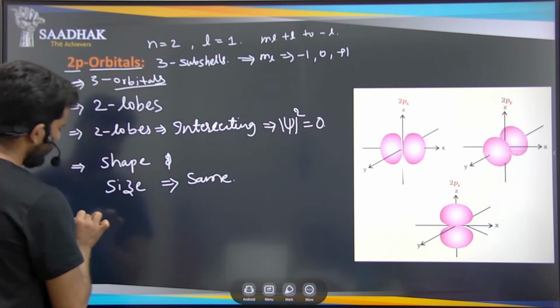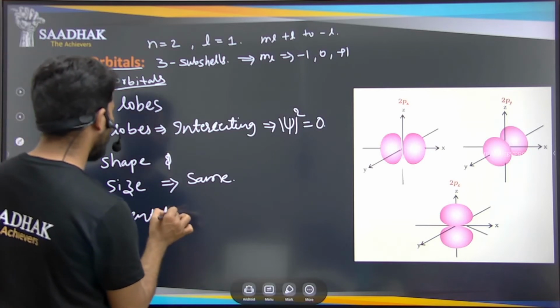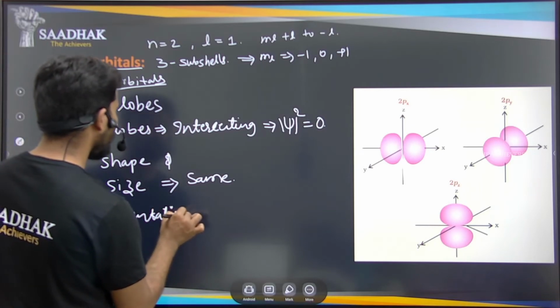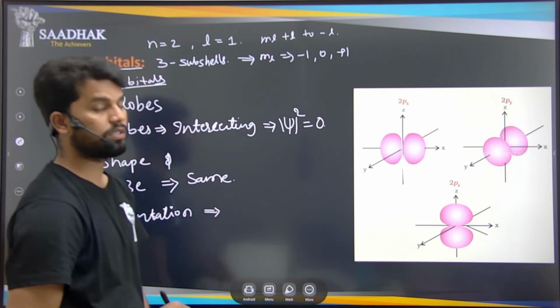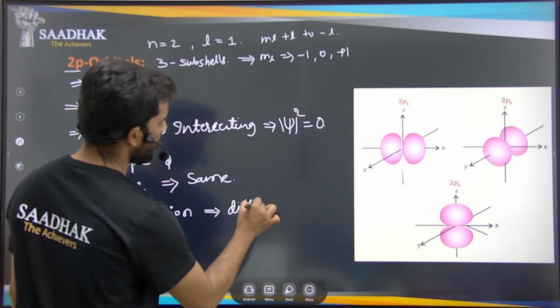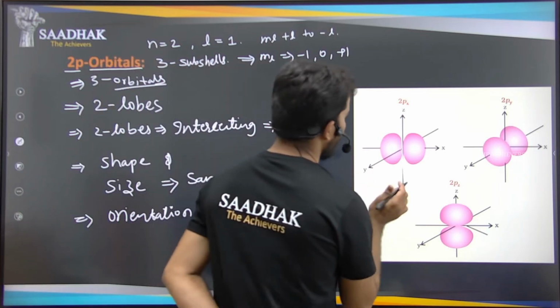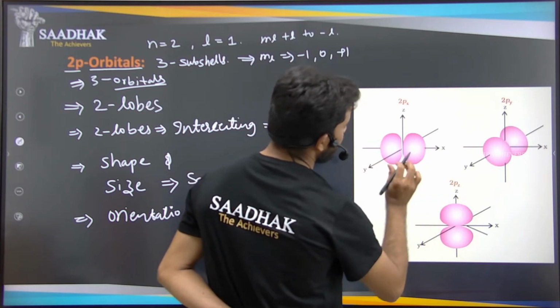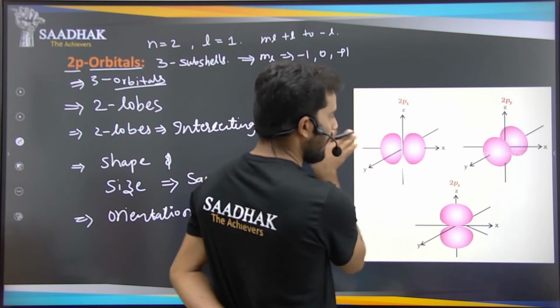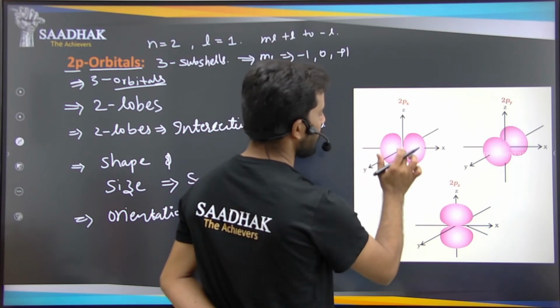The only difference is the orientation of all these three orbitals. See here, if you can observe this image now. With respect to the x-axis, these two lobes are parallel, or we say these two lobes are along the x-axis. We have two lobes along the x-axis.